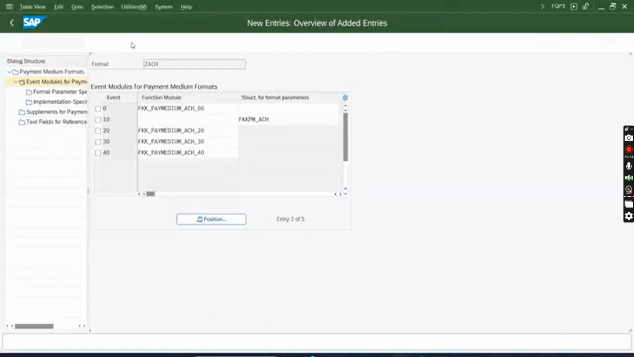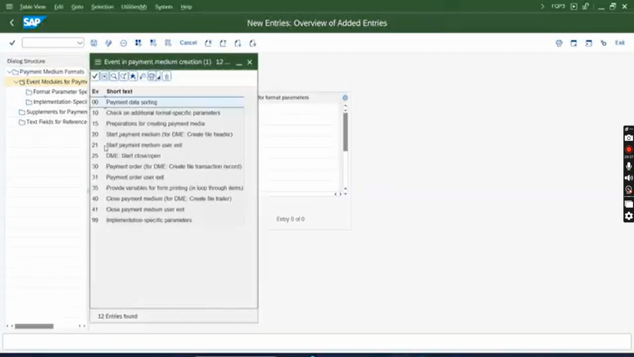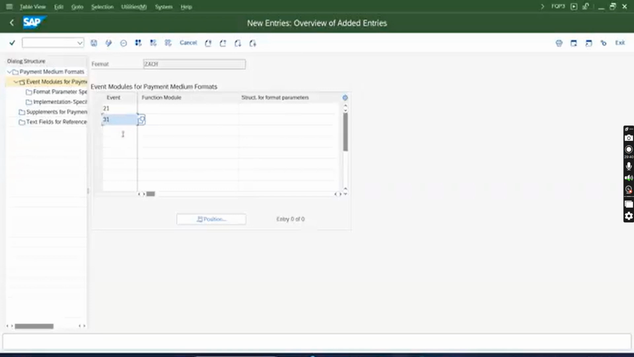Now you click on new entry. You assign event 21, event 31, event 41. Write your own FM and assign here. In 21, you talk to bank what values in which field do you want. Write the design, ask the developer to write an FM and assign that FM here. 31, in the body, in the transaction record, in the line item record, what values does the bank want? You write and design the logic and give it to the developer. They will create an FM, assign here. In the trailer, whatever is required, you assign here. Okay, and you save it.